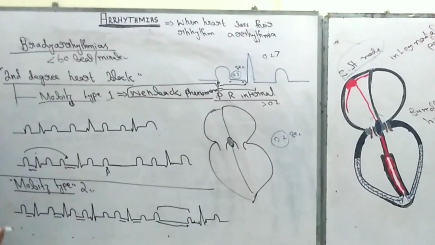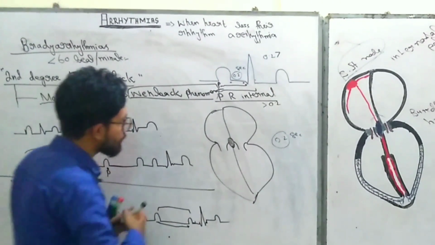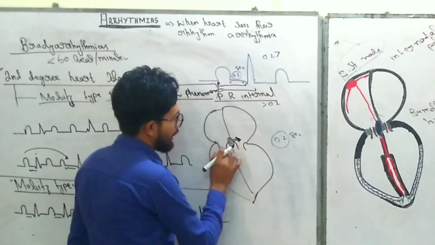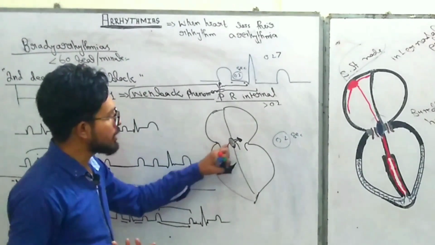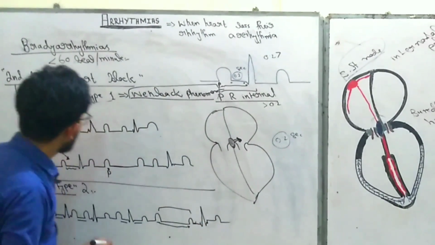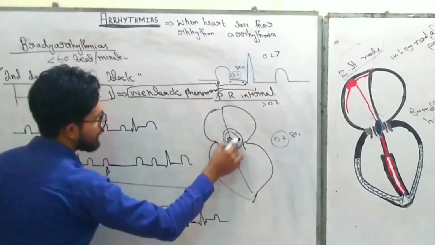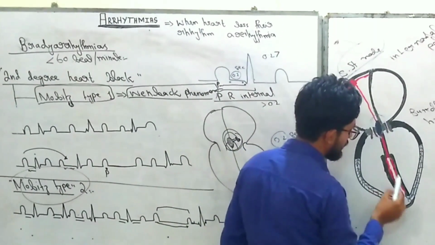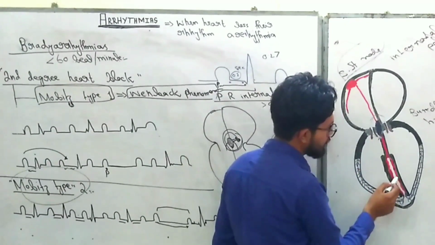Again, what is the second most important phenomenon that you have to remember? In Mobitz type 1, there may be some problem in the AV node. Obviously, I told you, with any problem related to the inferior wall of the heart, you always find AV nodal dysfunction. So in Mobitz type 1, there is a problem in the AV node, but in Mobitz type 2, the problem is in the His-Purkinje system. His-Purkinje system means the bundle of His, bundle branches, or Purkinje system.